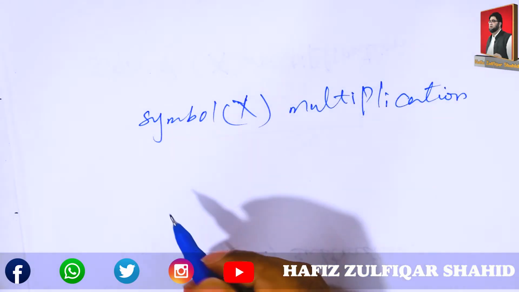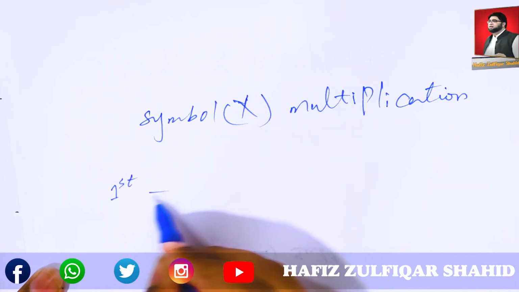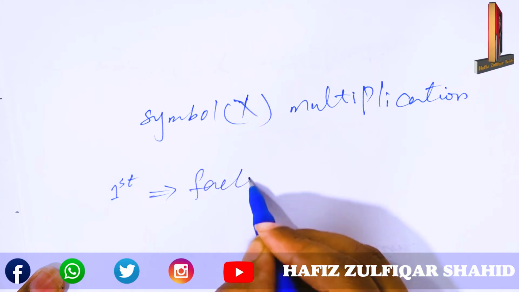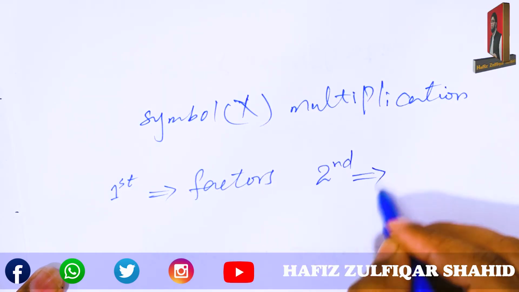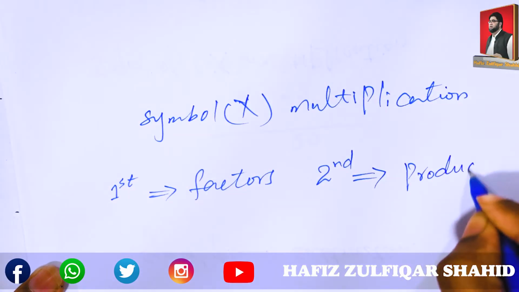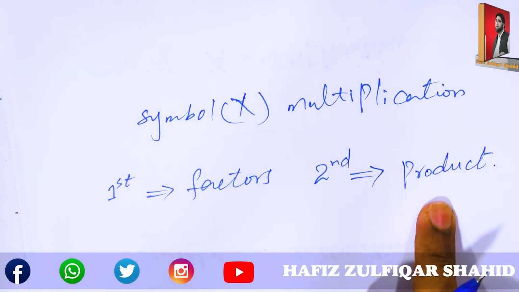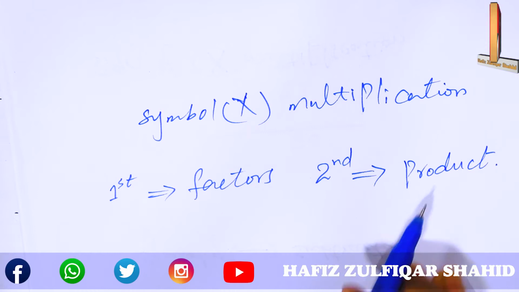The first part is called factors, and the second one is called the product.